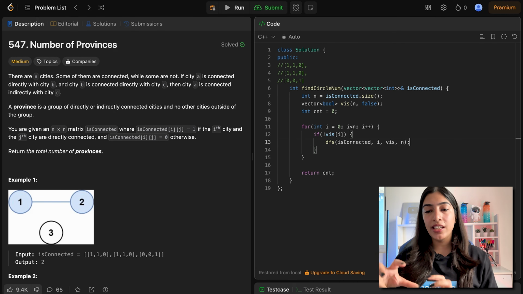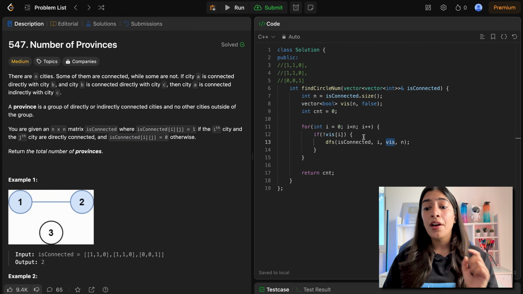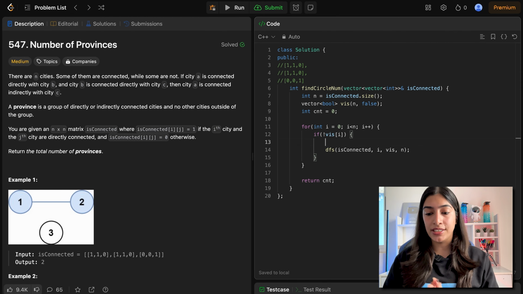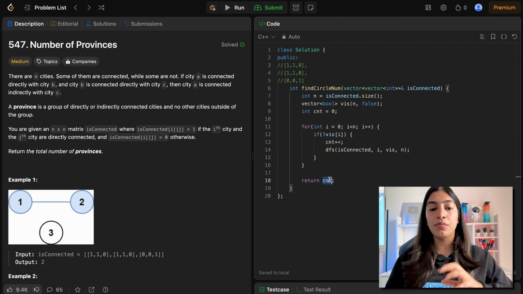So I will be doing DFS and I will be marking them visited. Do I need to return anything from DFS? No, right? I just need to mark them as visited and I am already passing visited, so that should be enough. But every time I do DFS, I should be incrementing this counter. This counter is basically the number of provinces, the answer that we are returning, and that is it.